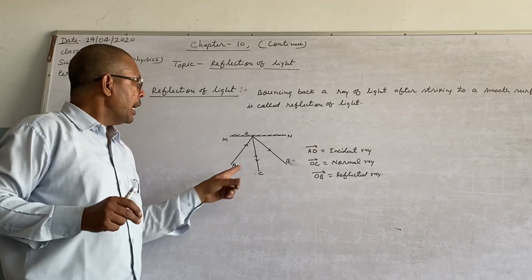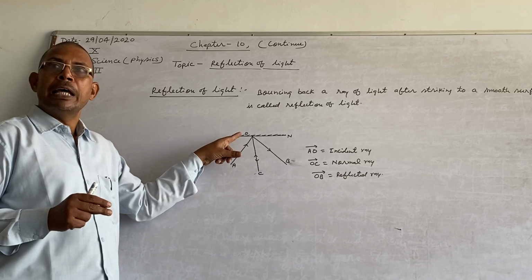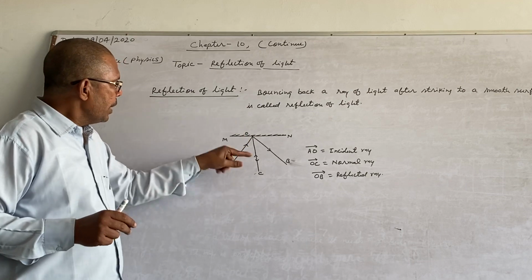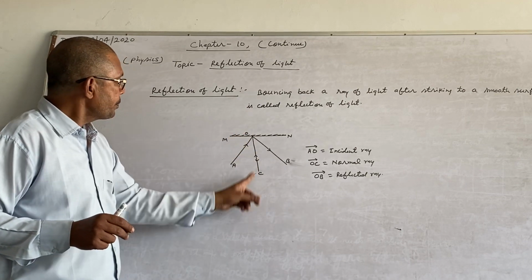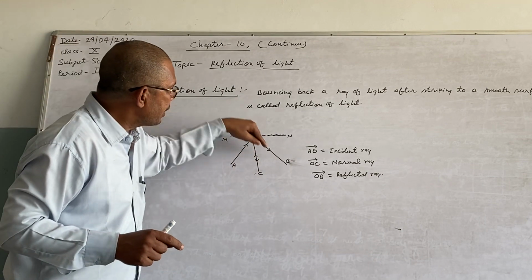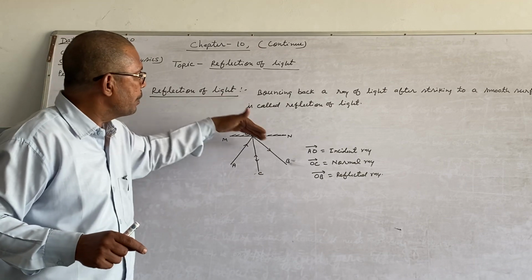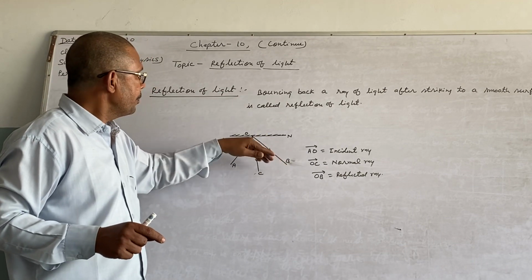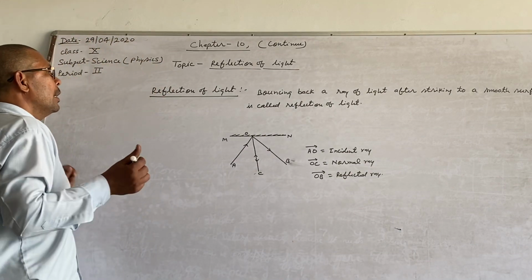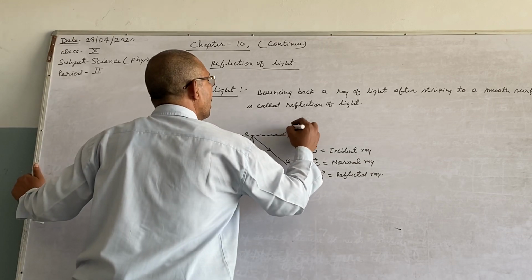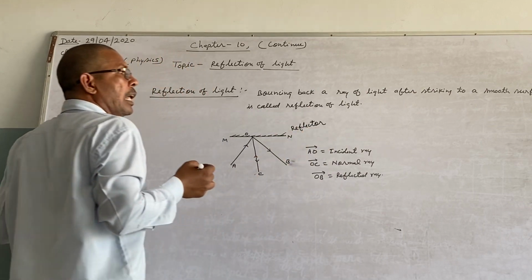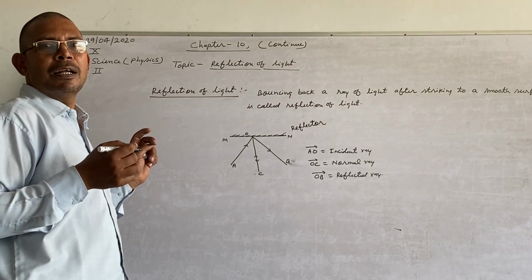Incident ray means a ray of light striking the surface of an object. Normal ray is the perpendicular to the surface at the point of incidence O. And reflected ray is the ray of light that comes back in the same medium, that is OB. Now see the next thing, this is the reflector, which is also called a mirror.